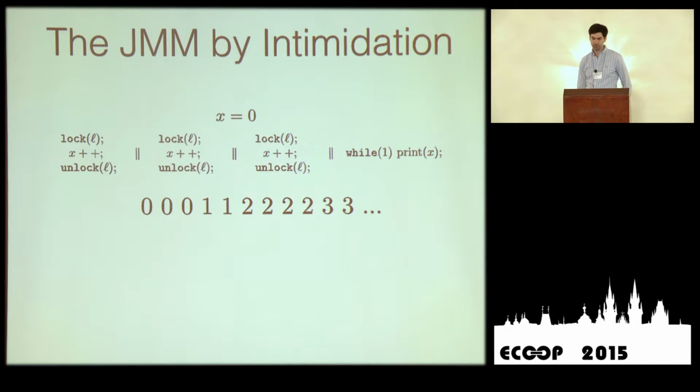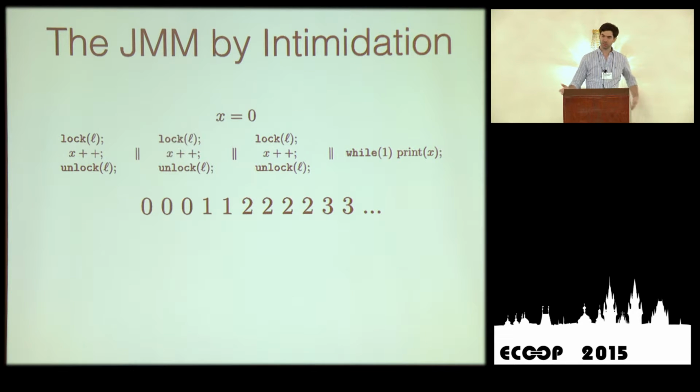So let's say you're a reasonable programmer and you expect, for the most part, sequential consistency, and you get this program. This is a very simple program. You have a single variable x, which is initially 0. And then you have 3 writing threads, which protect the writes with locks. So you know that these are atomic writes. And you have a 4th thread, whose only job is to print this variable. So it continues reading the variable and printing it.